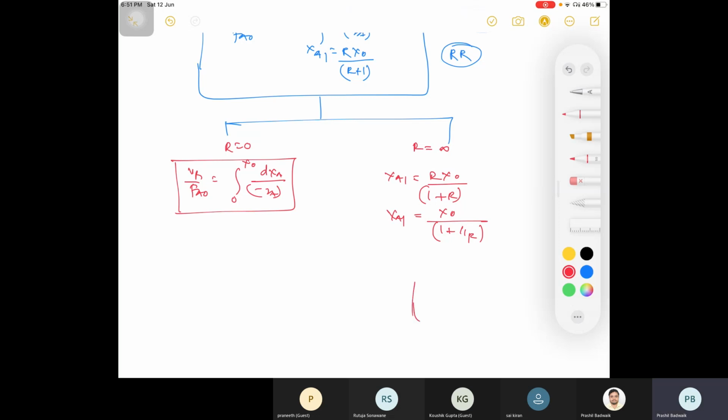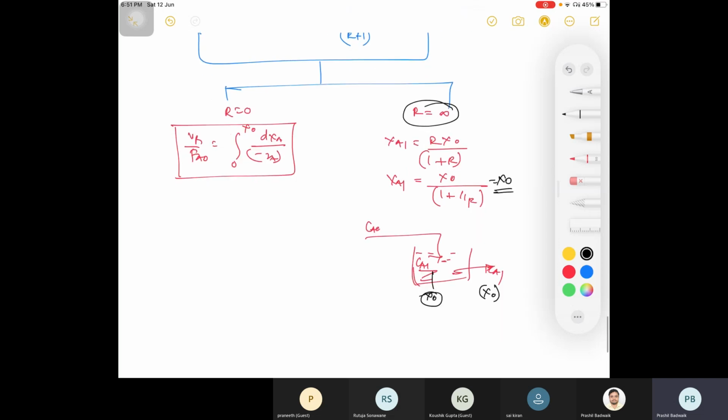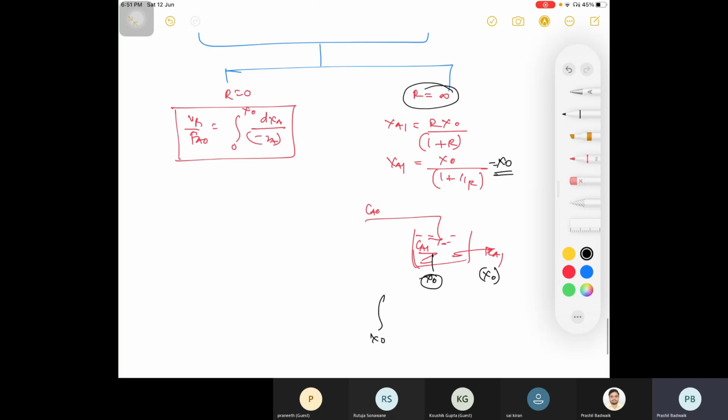the exact inlet. I am drawing here. This is your CA naught and this is your inlet, that is your CA1 suppose. So this outlet is your CA1 here, right? Are you agree with this? That means whatever I am saying, if it is conversion, that is x naught, here it is x naught. So using this r is equal to infinity, you will get x naught, right? So your inlet concentration is x naught and outlet concentration is x naught. Okay, so I can write here there is same conversion at entry and exit.